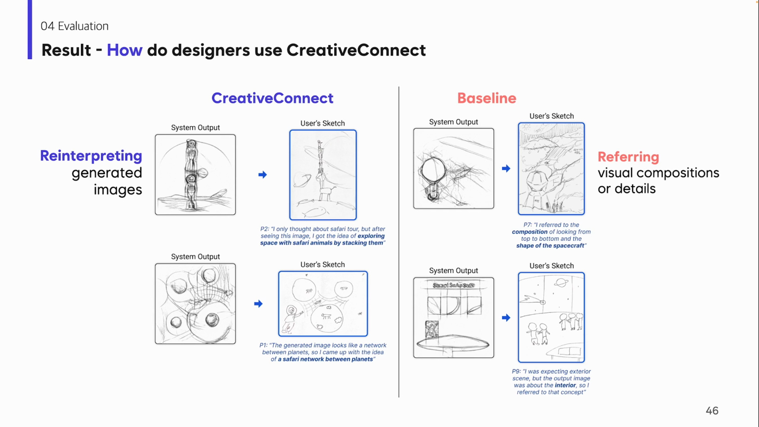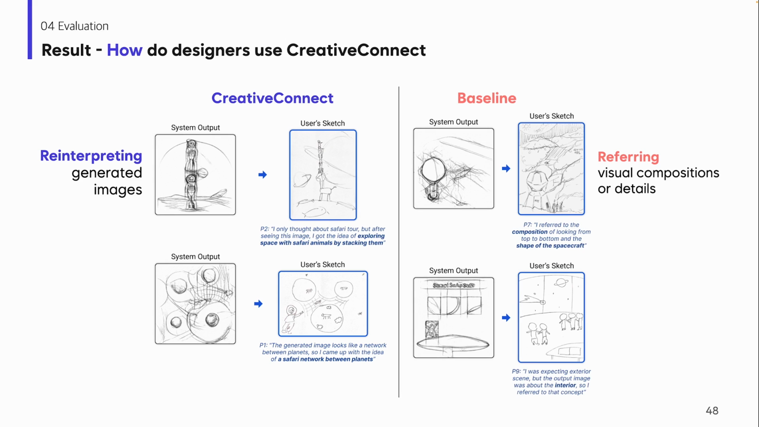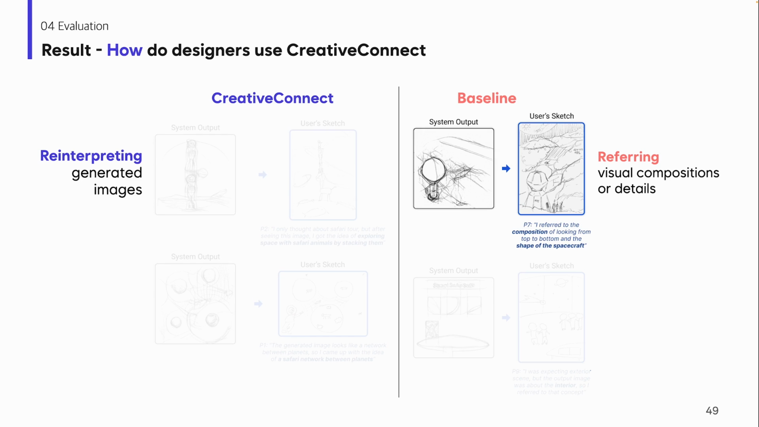Also, there were differences in how they utilized the generated images for their ideation. Users with CreativeConnect usually reinterpret the generated images in their own way. For example, when CreativeConnect generated an abstract image of circles, participants reinterpreted it anew and developed a design concept of a network connecting planets. On the other hand, the output from the baseline system led users to focus on a specific visual element or details. For example, participants look at the generated image as a reference for accurately drawing and positioning a spacecraft here.